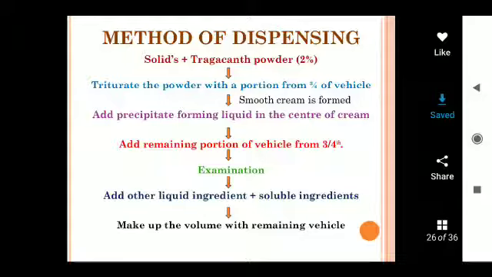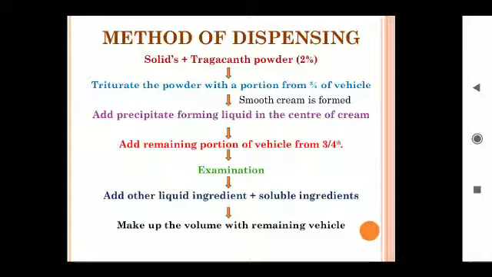Then examine the contents for any foreign particles; if present, pass the mixture through muslin cloth. The final volume of the preparation is made up with the remaining quantity of vehicle. Then transfer the contents into a bottle, cork and label.